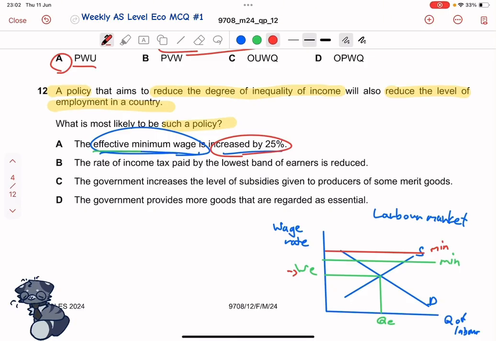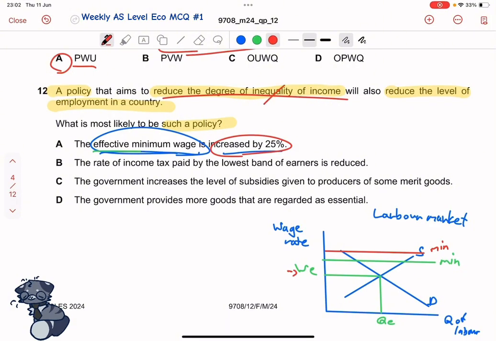So those with lower incomes might be able to match up with those with higher incomes, but basically it means that equality of income has increased. So you know what, that actually ties to this characteristic, reduce the degree of inequality of income. Yes, that's true, right?